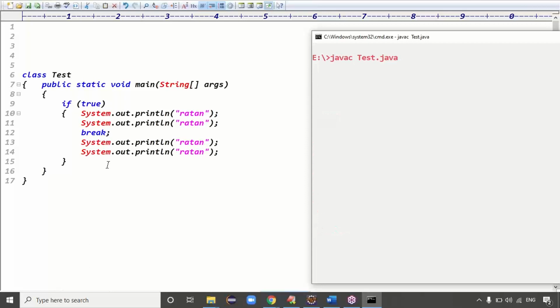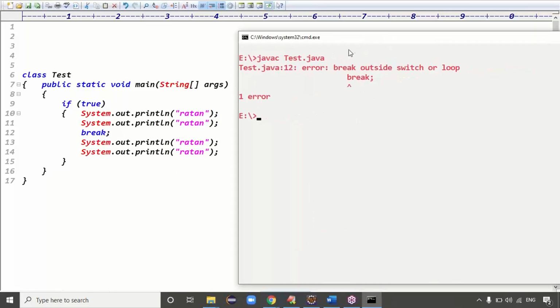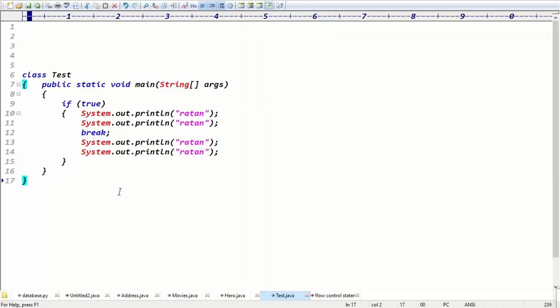If we compile this code, we get an error message: break outside switch or loop, right? A clear error message, break outside switch or loop. Previously I used break inside the if condition, but that if was inside the loop, right? Inside the for loop. That's why it was not a problem, guys. Is it very clear now?